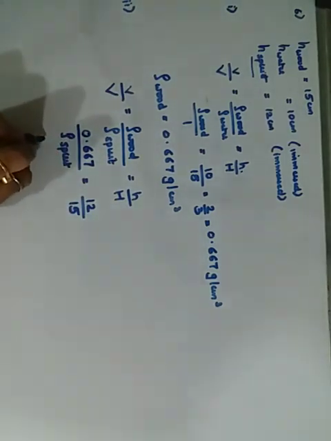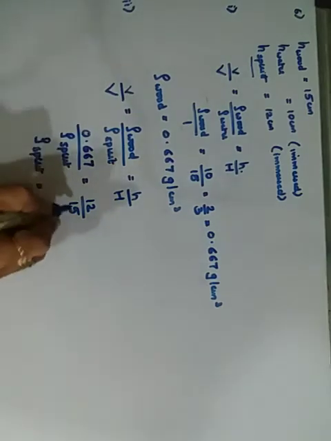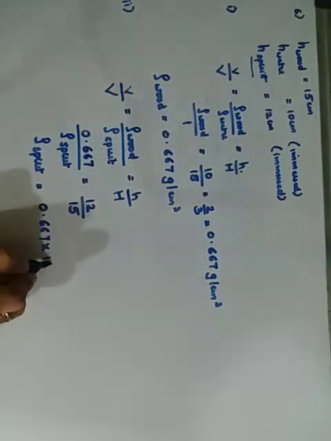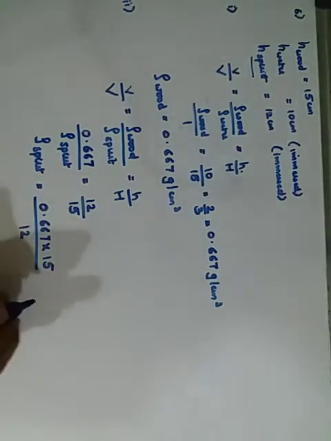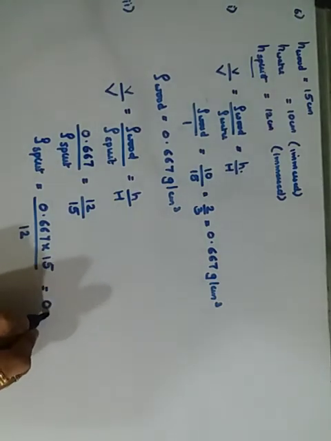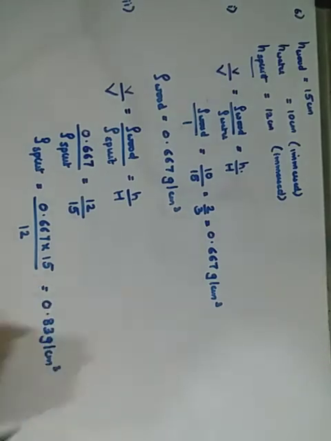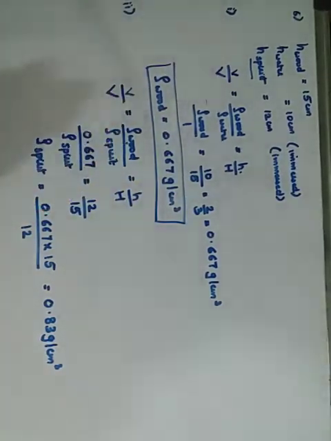When I cross multiply, density of spirit will be 0.667 into 15 upon 12, which gives approximately 0.83 grams per centimeter cube. It was a similar problem, both the same. Once you get the wood you can apply it here. Okay, we proceed.